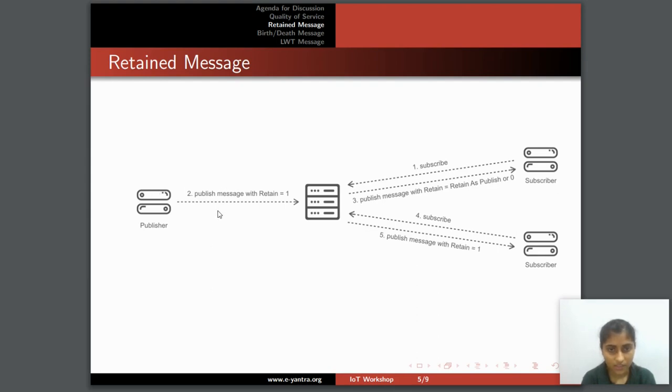Then the new device will not know what the latest information was. But this device is continuously subscribed to that particular topic, so it will continuously get the information and has the latest information with it. So a retained message is a normal MQTT message with a retain flag set to true. The broker stores the last retained message and the corresponding QoS for that topic. So each client that subscribes to a topic matching the topic of the retained message receives the retained message immediately after they subscribe.